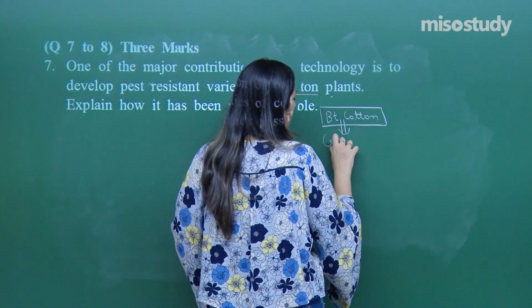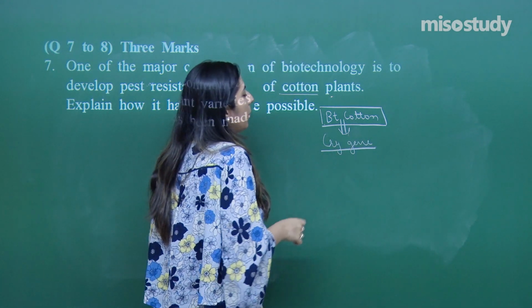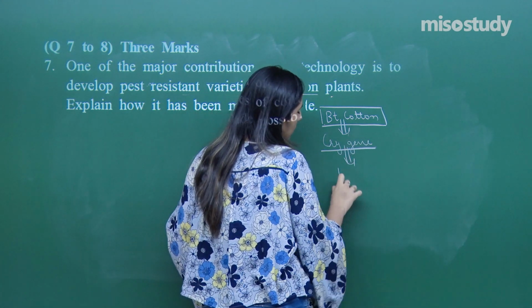Which gene? The cry gene. And that cry gene produces an endotoxin.